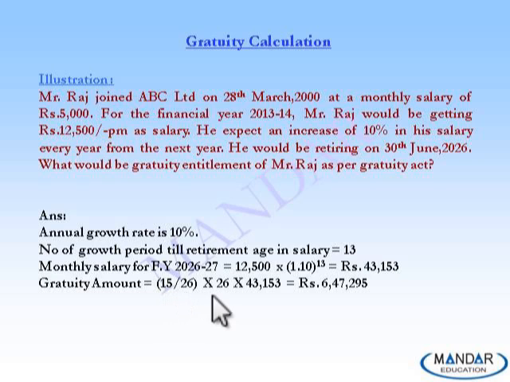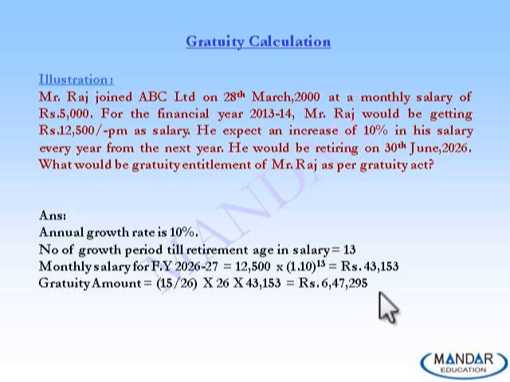So 15 by 26 into 26 years, because he got employed in the year 2000 and he is retiring in the year 2026. That is 26 years he will be serving the company. So 26 will be the number of years, and the last salary drawn by Mr. Raj is 43,153. If we do this calculation, we will get a figure of 6,47,295. That is precisely the eligibility of Raj to get as gratuity from his company.